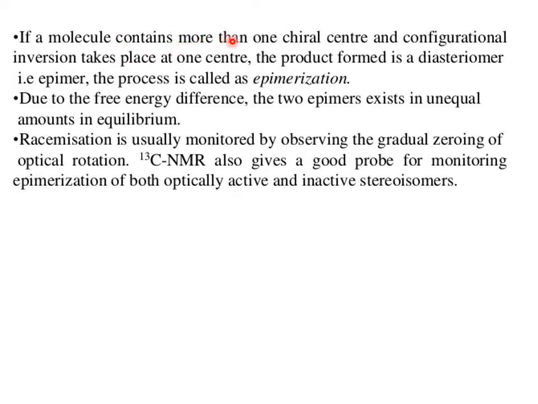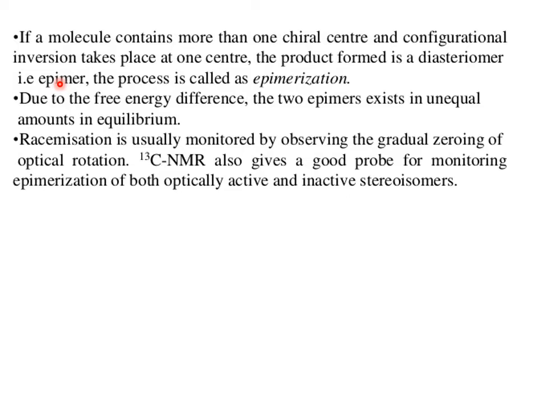and in case of enantiomers the epimerization process is not possible. Epimerization is only possible if the compound contains more than one chiral center. The product formed is a diastereomer, that is the epimer. The process is called epimerization. Due to free energy difference, the two epimers exist in unequal amounts in equilibrium.